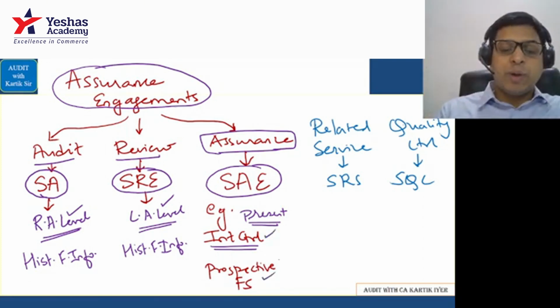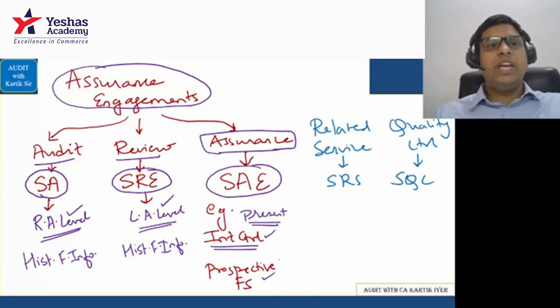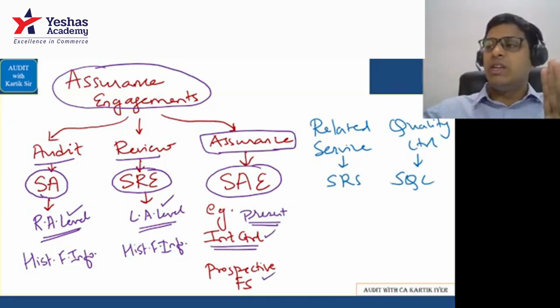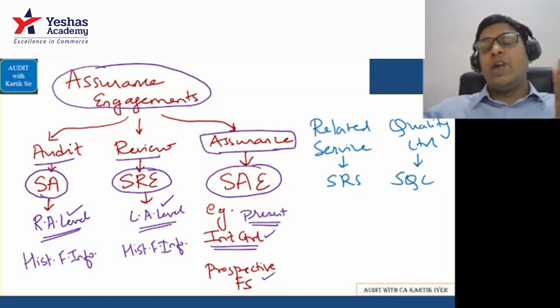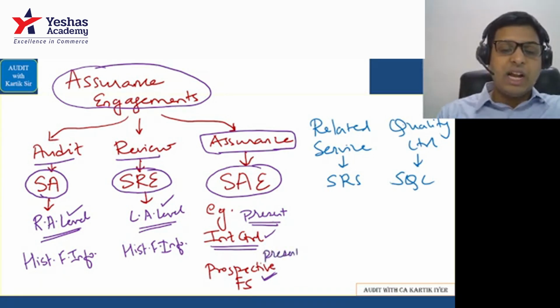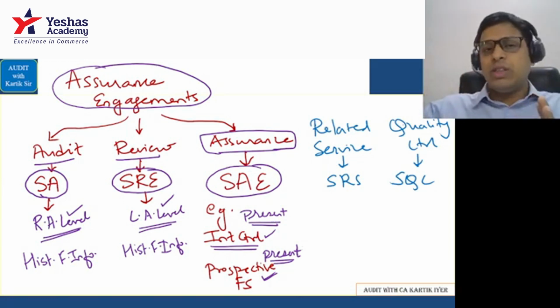One more example can be prospective financial statement. For example, based on today's data, I'm predicting the company's financial statements for the next 5 years, how it is going to be in the future. I'm commenting on that. When I'm doing that, I'm giving a prospective financial statement. Again, I'm using the data at present and commenting on the future.